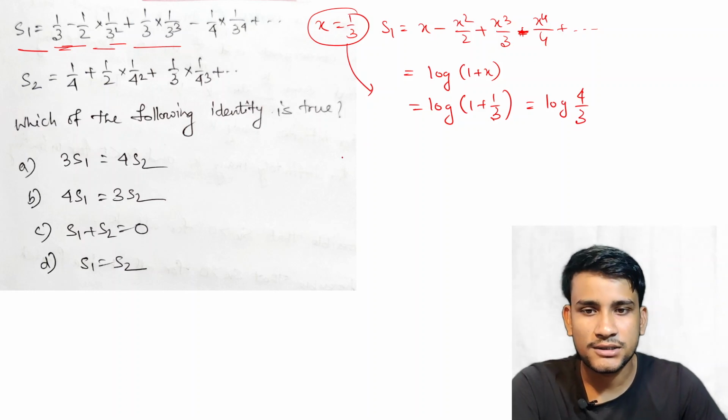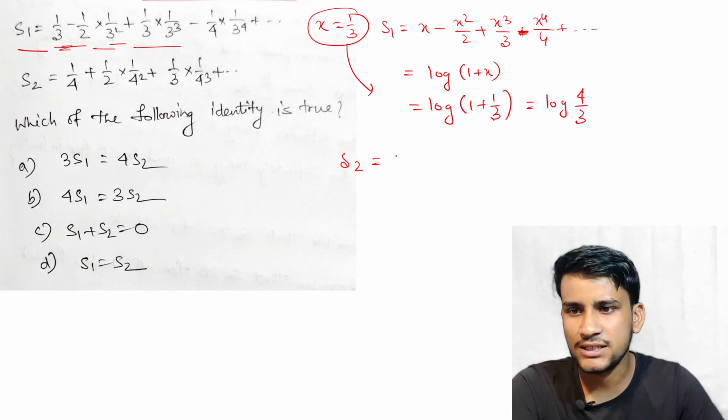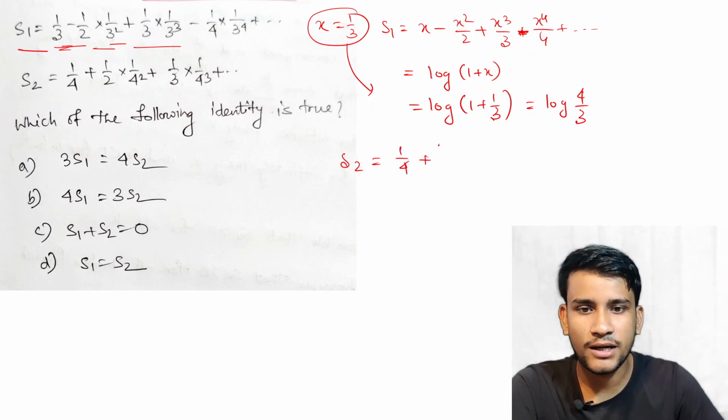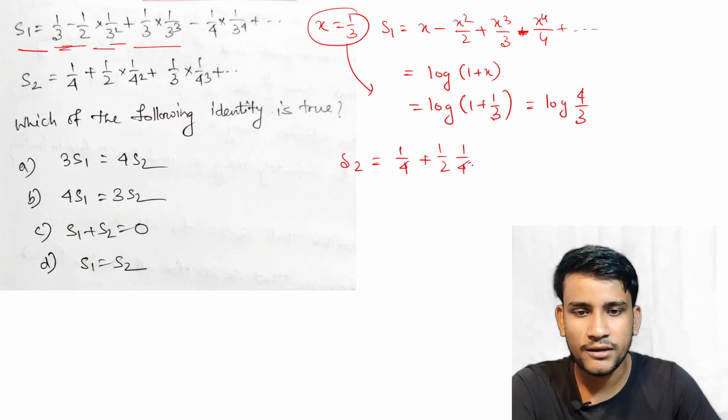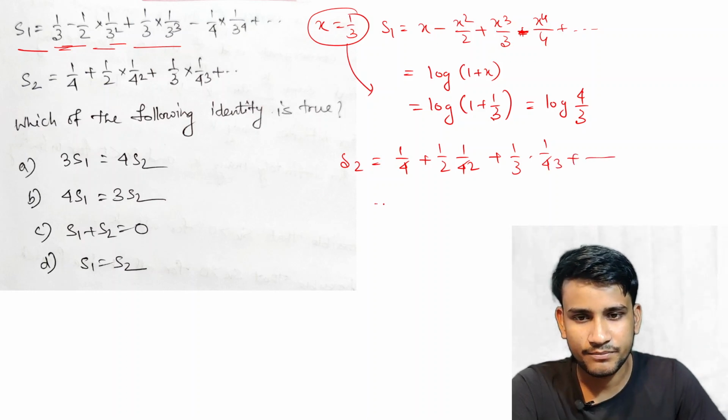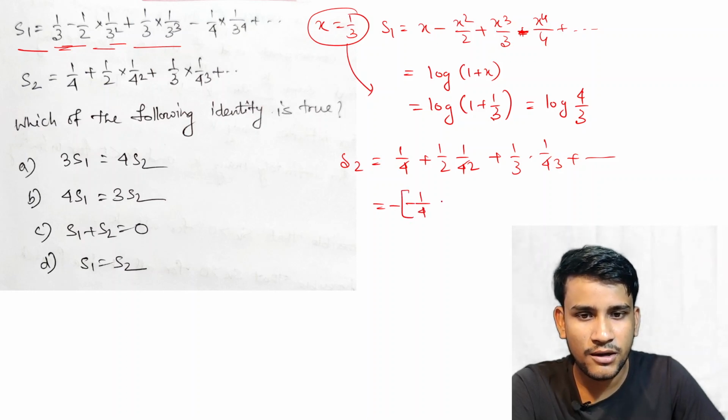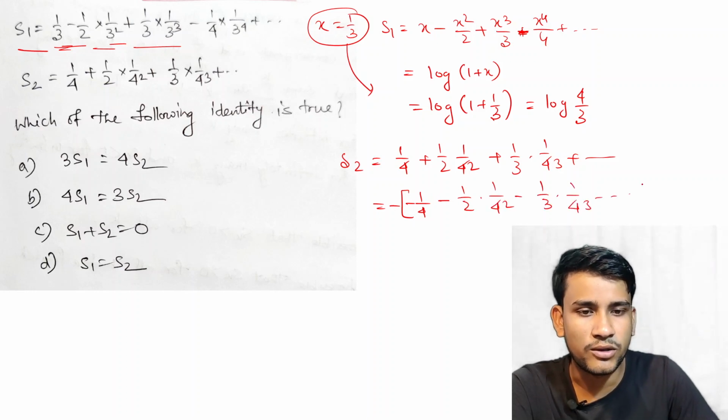Now see the series S2, which is equal to 1 by 4 plus 1 by 2 into 1 by 4 square plus 1 by 3 into 1 by 4 to the power 3, and so on. If we take minus common, we can write minus of 1 by 4 minus 1 by 2 into 1 by 4 square minus 1 by 3 into 1 by 4 cube, and so on.